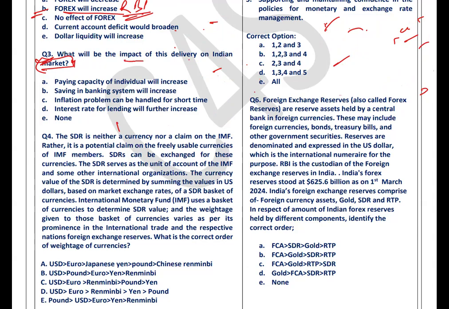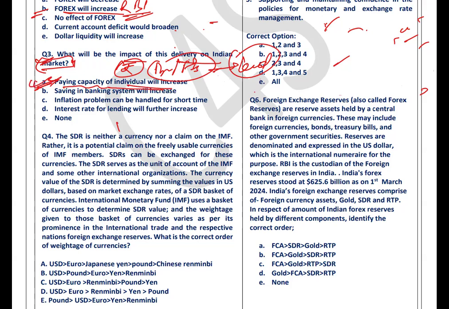So, what is the impact of this delivery on the Indian market? How is it going to impact? The positive impact or negative impact? See, the paying capacity of individual will increase. Obviously, when the market is influxed with fresh amount of currencies, fresh amount of rupee, then the banks or the financial institutions have more money to lend to their customers, to other corporate houses or other people. All right. So by this, the paying capacity of the individual will increase. So this one is the right answer.